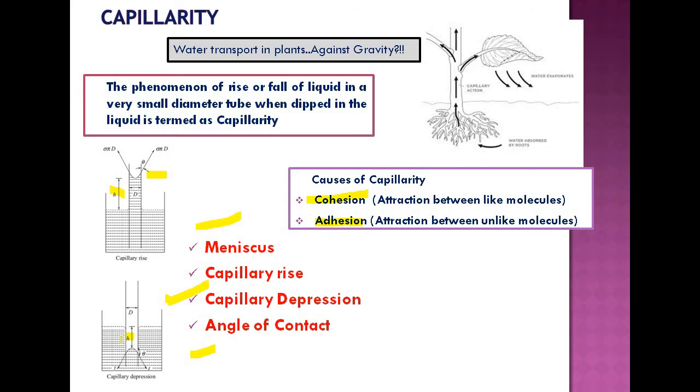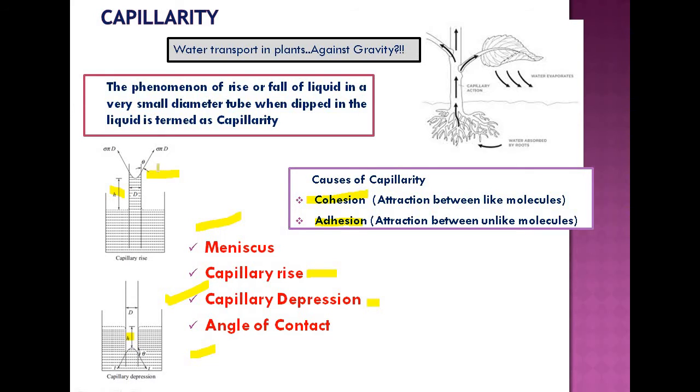One is capillary rise, that we have already discussed. This is capillary rise. What is rise? We know. What is depression? We know. Then meniscus. Meniscus is the upward surface shape of the liquid in the small glass tube. Here you see in capillary rise, the meniscus is concave shape. You see the top surface of the liquid in the tube is concave shape, and in capillary depression case, it is convex, surface is convex.